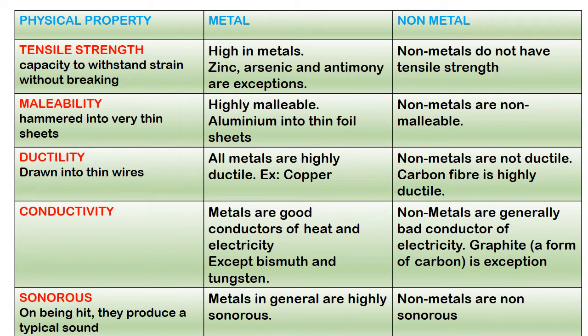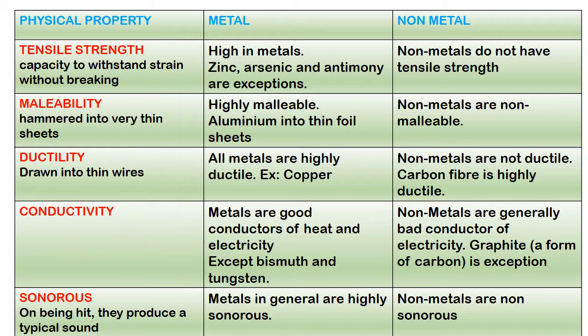Tensile strength. The capacity to withstand strain without breaking is called tensile strength. Tensile strength is high in metals. Zinc, arsenic and antimony are exceptions. Non-metals do not have tensile strength.